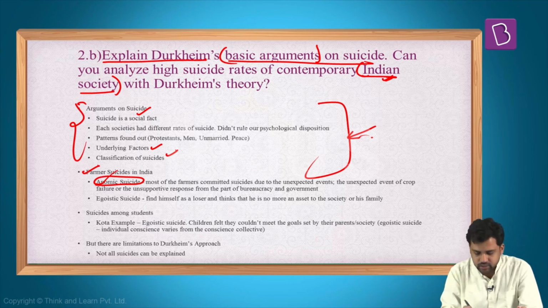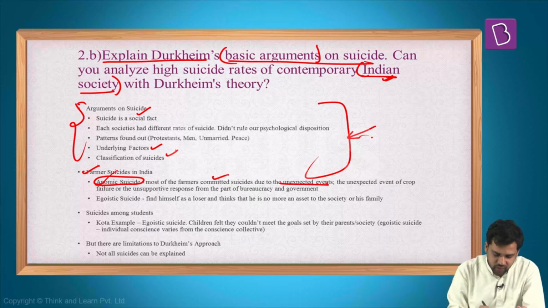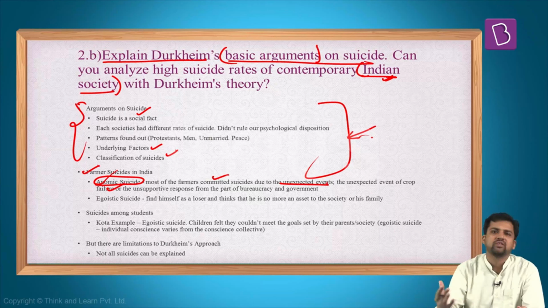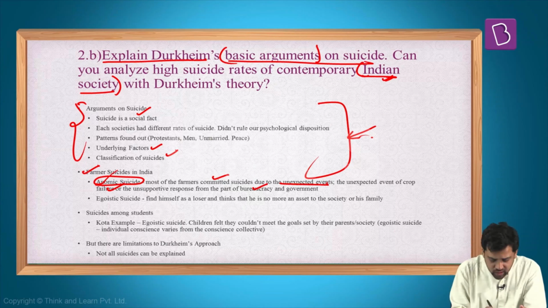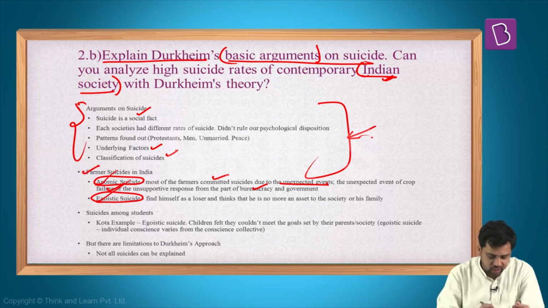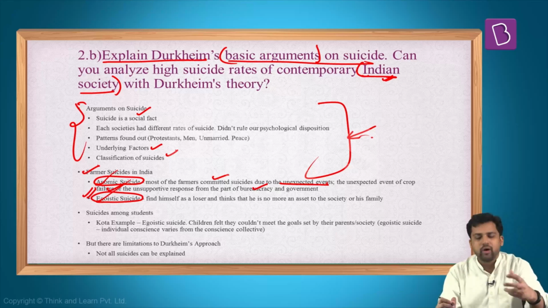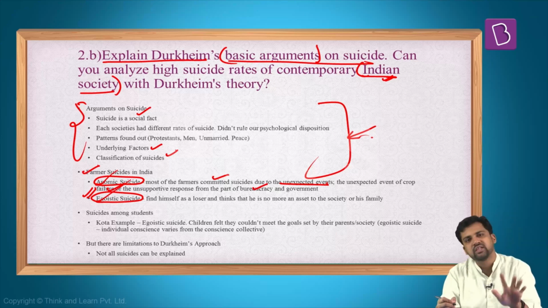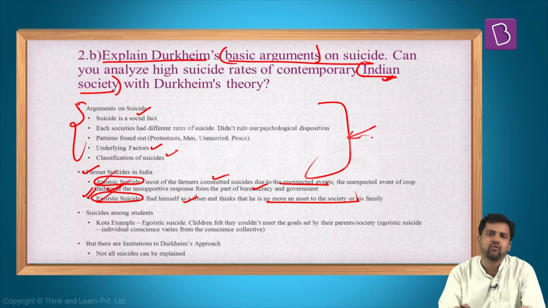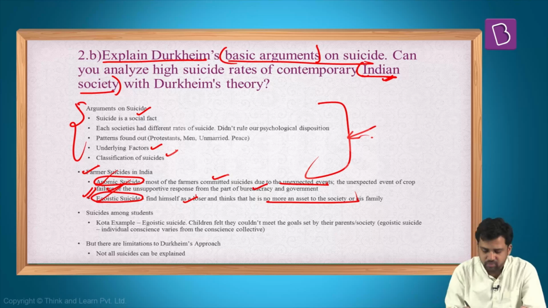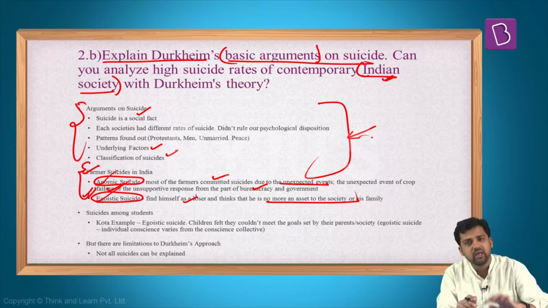For example, many times farmers in India commit suicide because of unexpected events, like failure of crops. There's monsoon failure, there's failure of crops, and they commit suicide. There is no support system from the government or bureaucracy. Those kinds of suicides can fall under anomic suicides. Again, we can also put farmer suicides under egoistic suicides. What is egoistic suicide? When your individual conscience varies with the conscience collective. When you feel that you are no more an asset to the society or the family. Sometimes these farmers are pushed to the brim. They feel that they are losers. They could not handle it. They're no longer useful for the family, no longer an asset, and they can commit suicide. So farmer suicides, to some extent, can be explained using this.